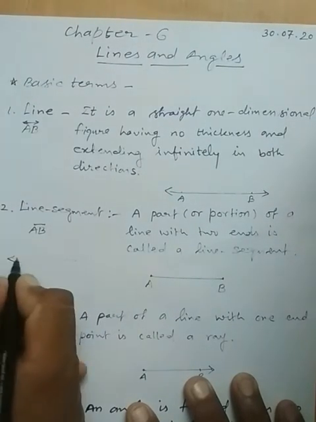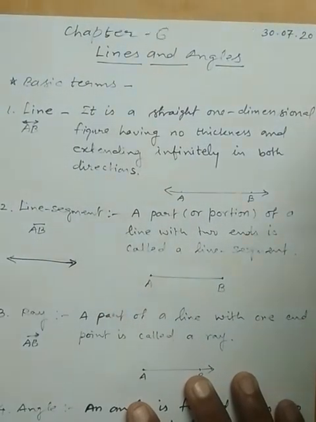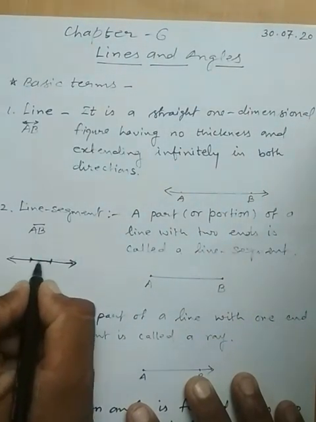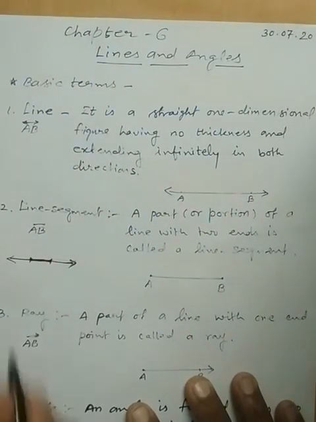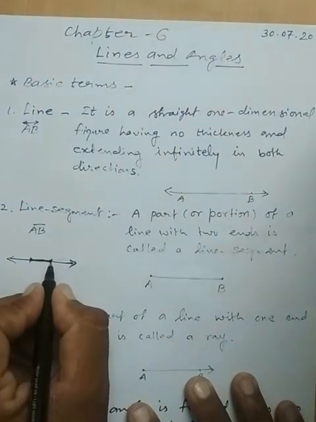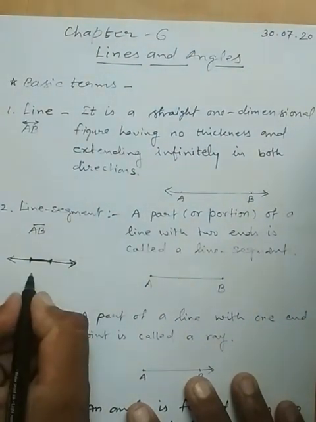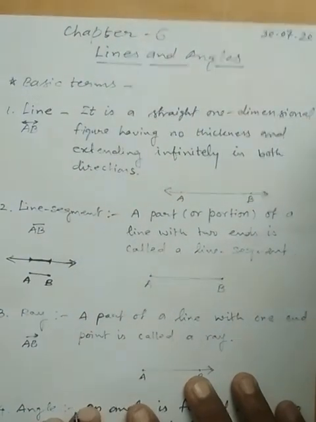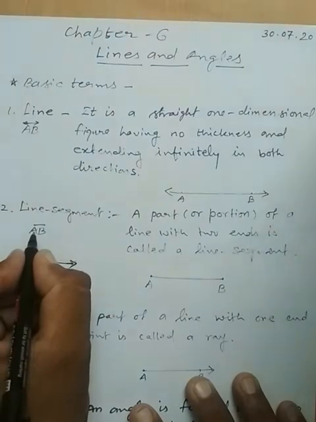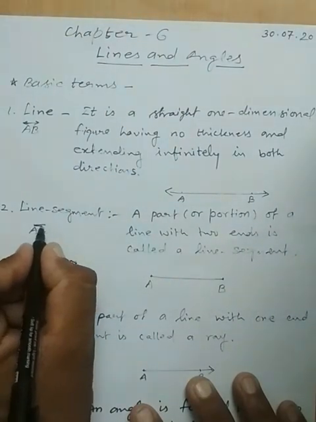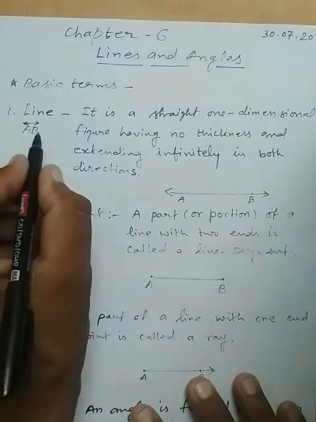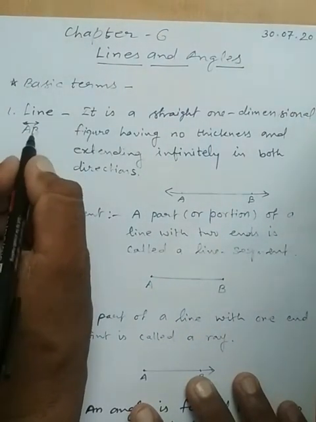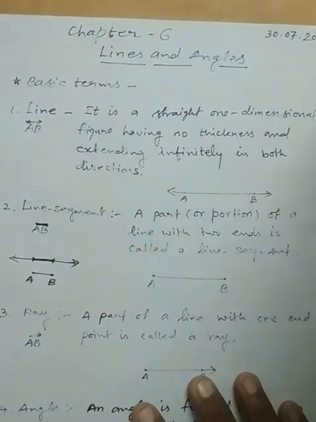For example, this is a line, but we can take this terminated part having two particular endpoints, so this is a line segment. It is denoted by AB with a bar on top, and a line is denoted by AB with a double-headed arrow.